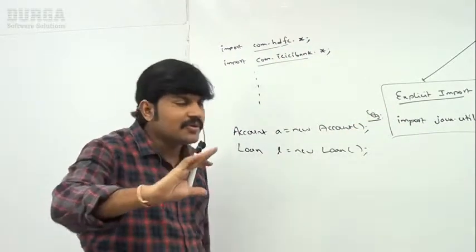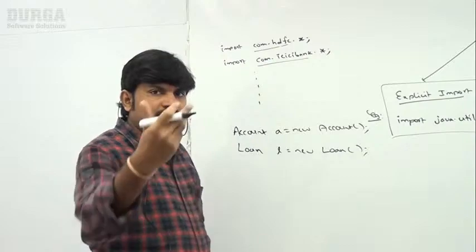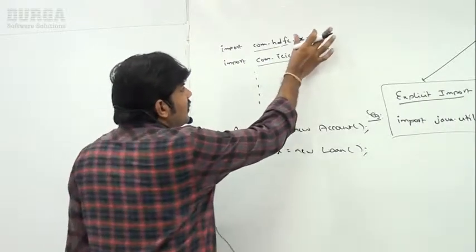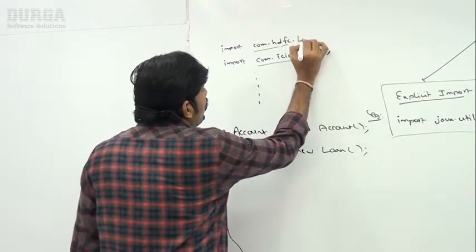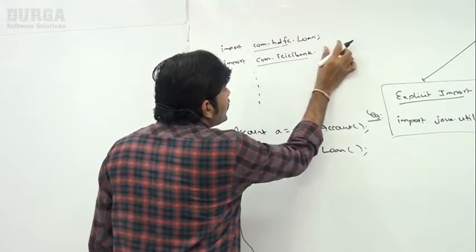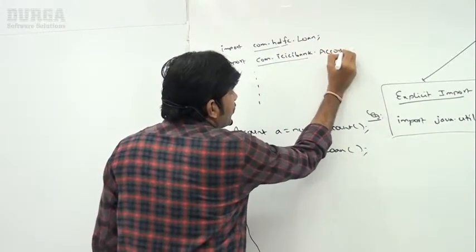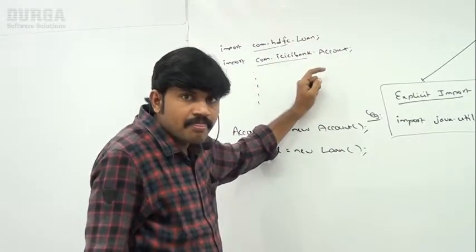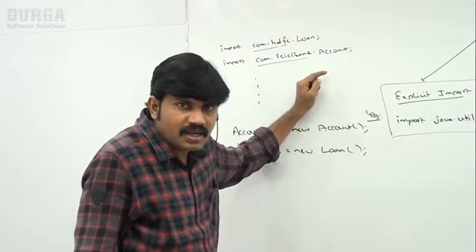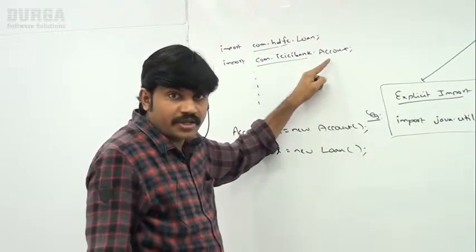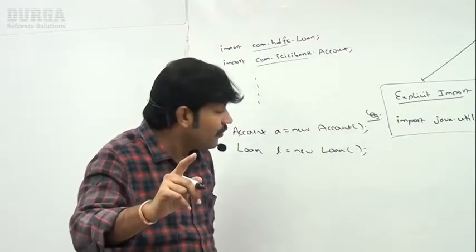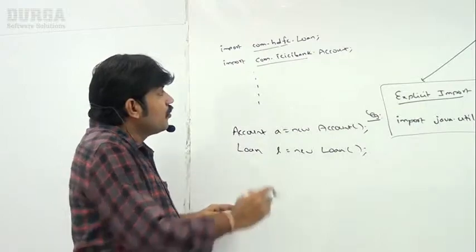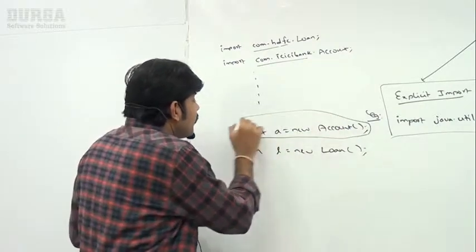Again, suppose I remove this implicit import, and here I'm using Loan and here Account. Now, is it implicit or explicit? Explicit import. Now observe, which package is the Account class coming from?